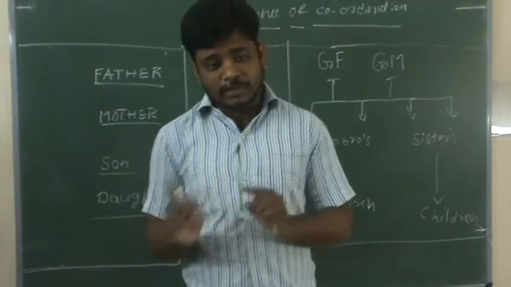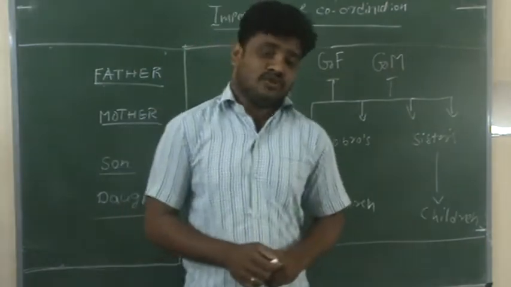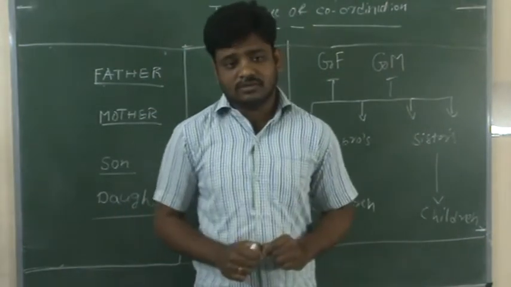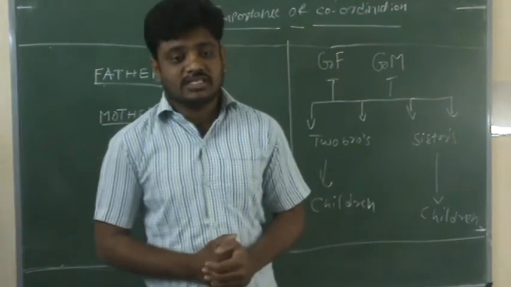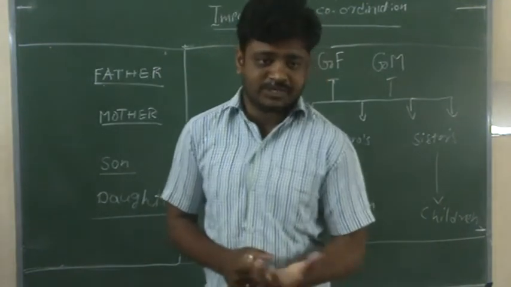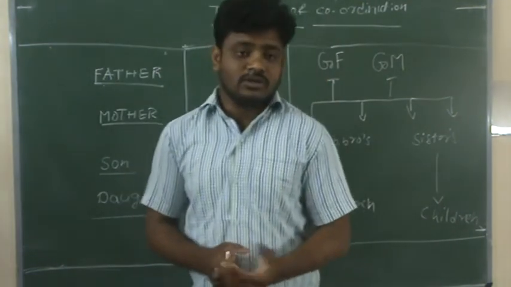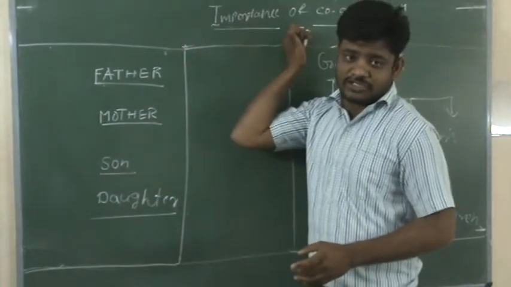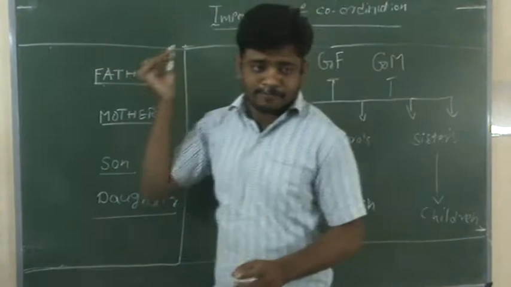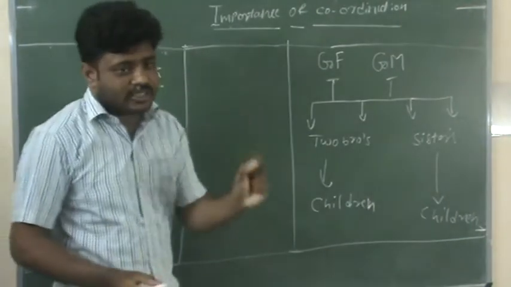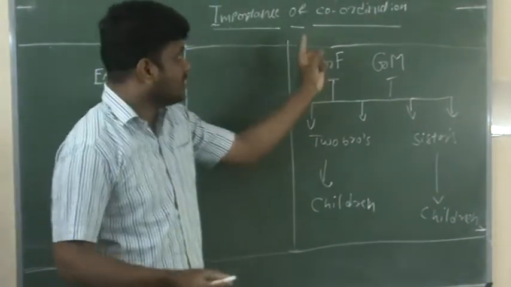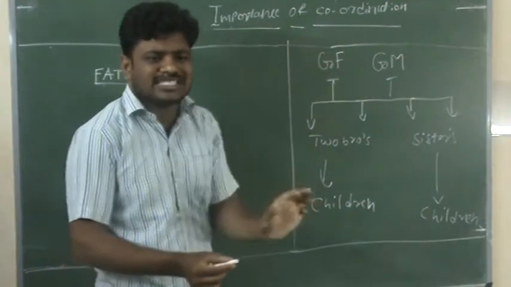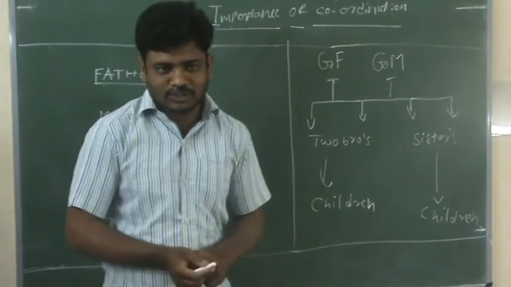And we also completed the features of coordination. And the final stage of significance and principles of management, the chapter that is ending stage, importance of coordination. Are you clear? We completed everything in the first chapter except importance of coordination, a small concept but important concept.